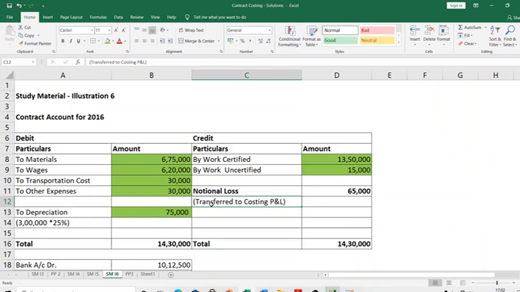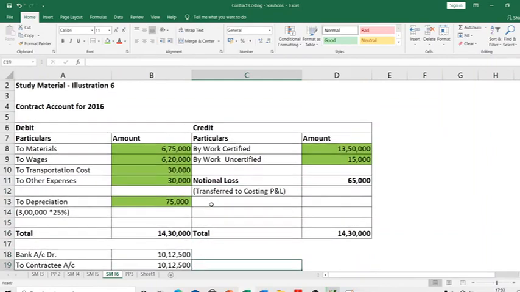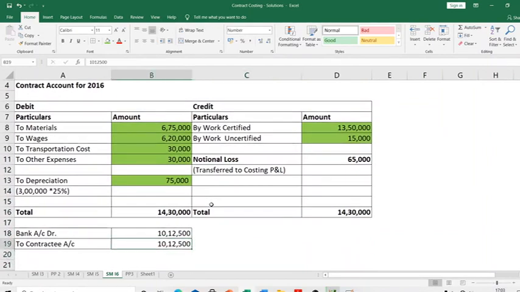Only when there is a profit, not the entire amount will be transferred, but we don't need to bother about what will get transferred and what will not, because it's not part of our syllabus. But loss means everything has to go to P&L. So we are transferring it. Now we can ideally go to next year's contract account. But before that, I'll talk about one accounting entry, just one journal entry, that will be passed right now.